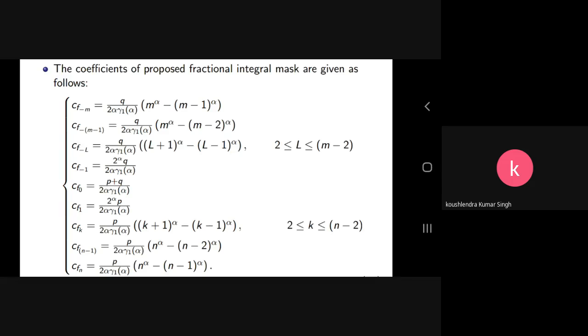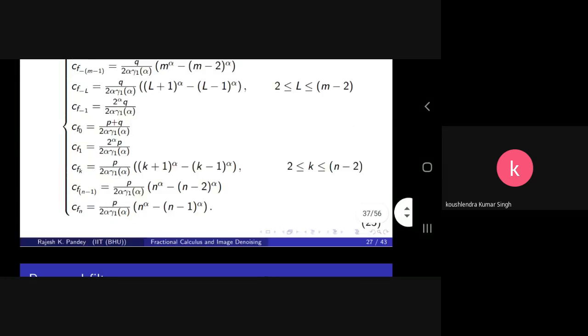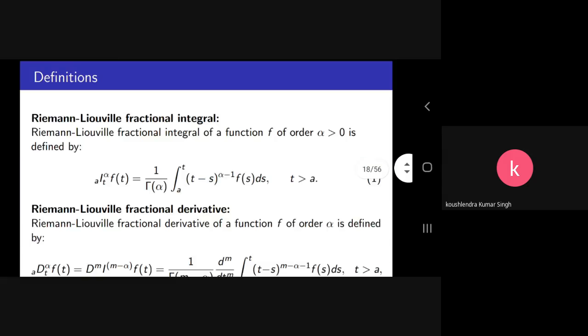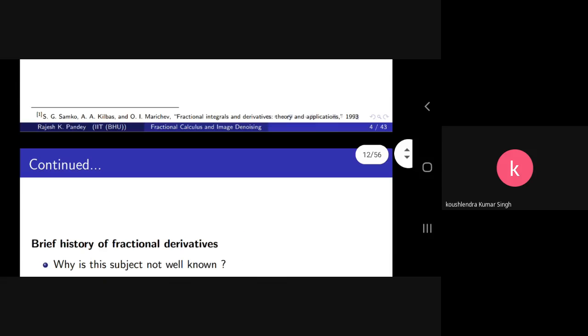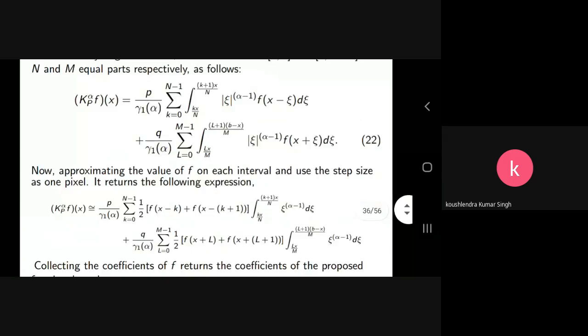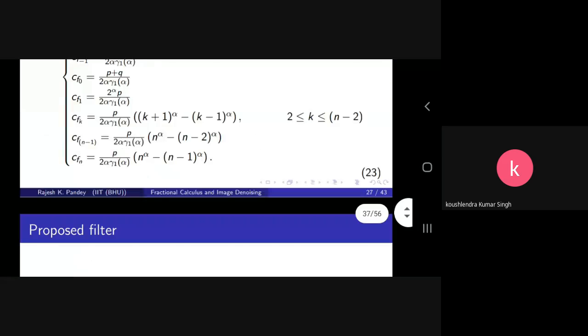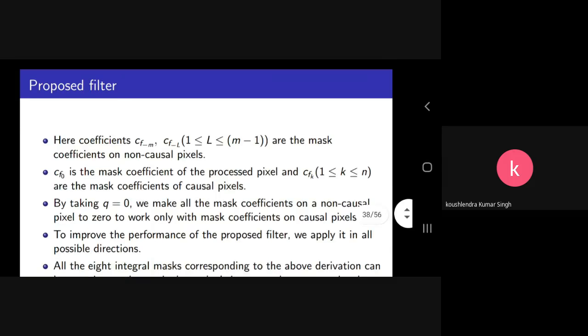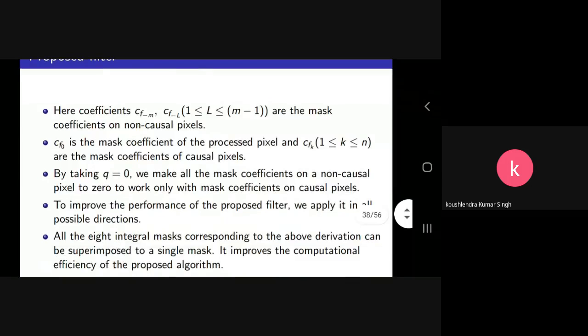For k between 1 to n, the fractional mask can be designed.